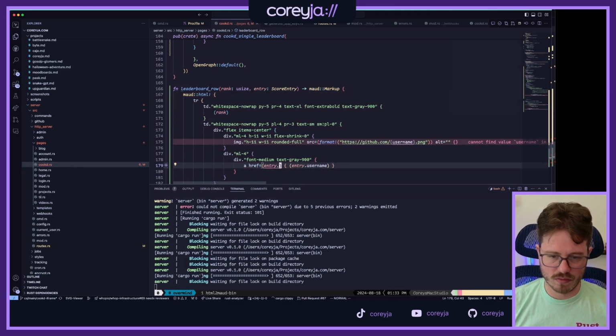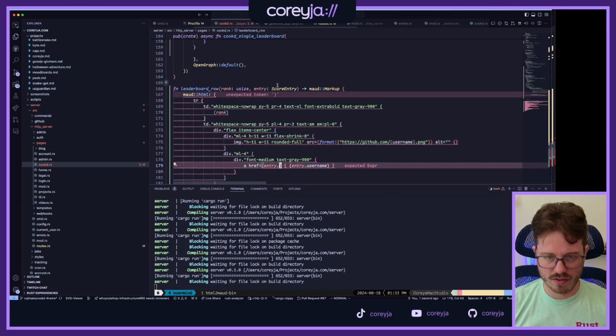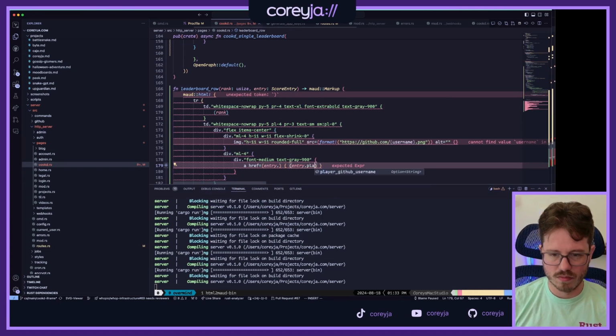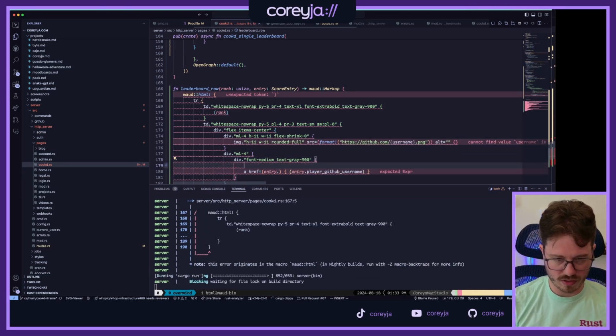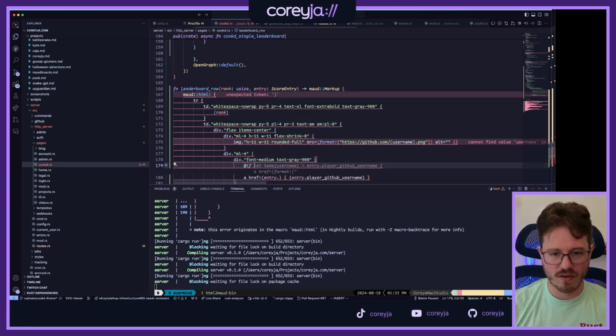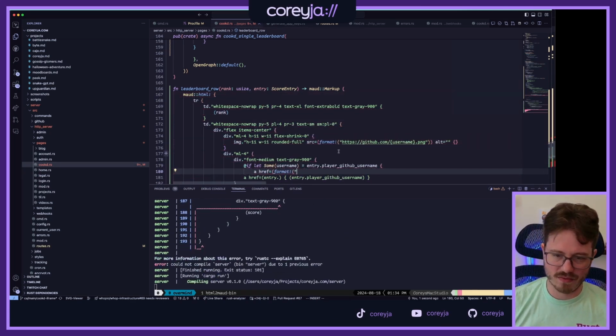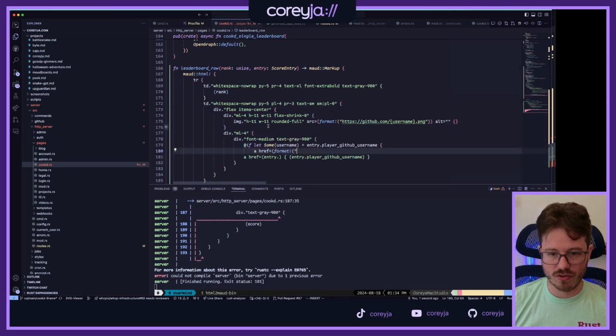Well, no. What I want to do here is player. This is player GitHub username. But what I actually think I want to do here is an if let Some. Yep, if we have a player GitHub username, what we want to do is a format bang of HTTPS.